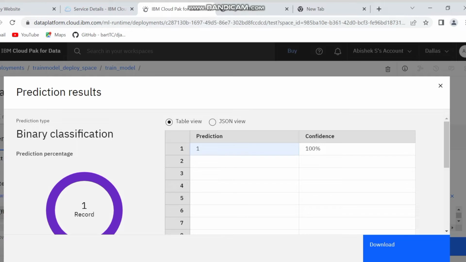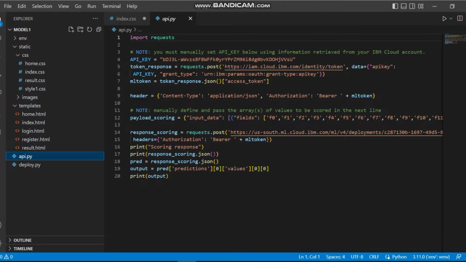Now my teammate Abhishek will explain the remaining part. Hello, this is Abhishek. Now I am explaining the project running process. The code that we generated in IBM Watson is used for the connection. This is the code that is generated in the cloud. Here we are seeing the API key.